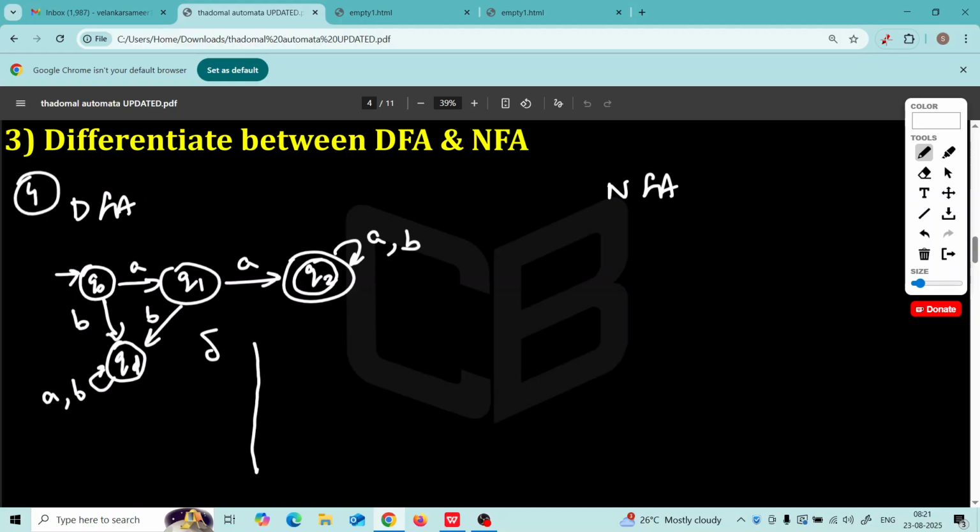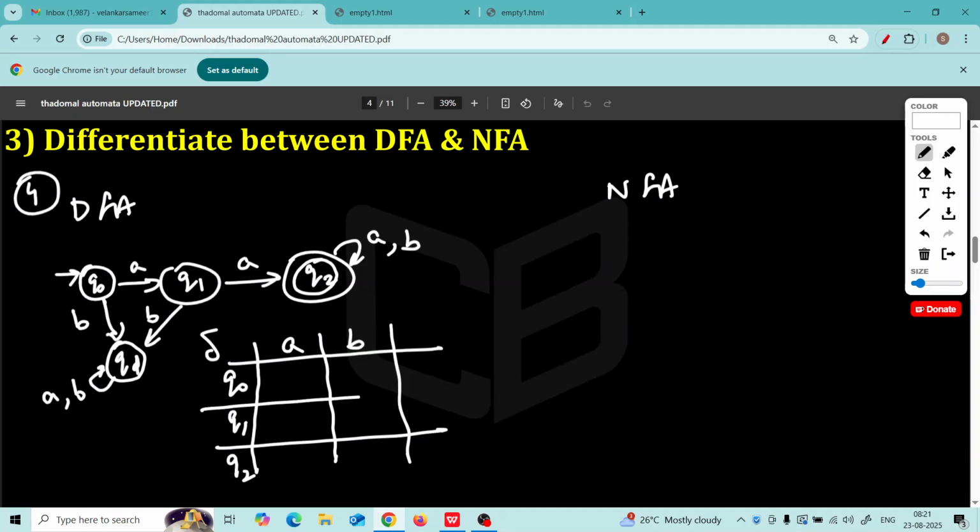The table will be, we have two input symbols, correct? A, B. How many states we have? Q0, Q1, Q2. Now, Q0 on A goes to Q1, Q0 on B goes to dead state, because first letter cannot be B. We are saying that sigma is A comma B, and string should be of the form AA, A plus B star.